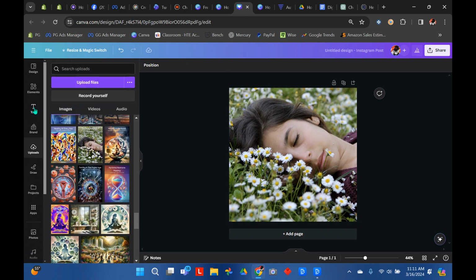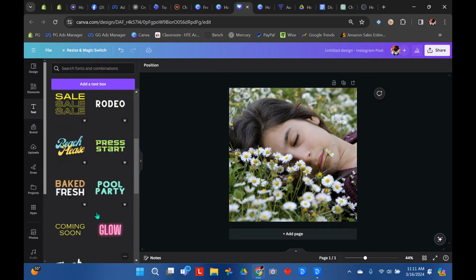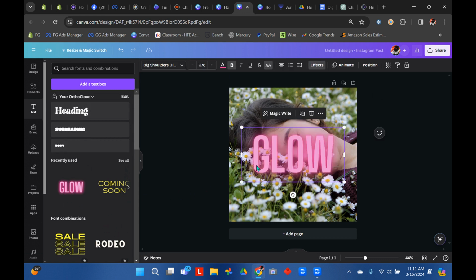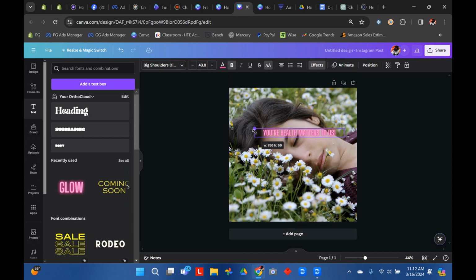Like so. Then we're going to go over to text. You can click on a template if you see one you like, or you can make your own heading. I'm going to click on a template. I'm just going to make it say, your health matters to us. Okay. Center it up.